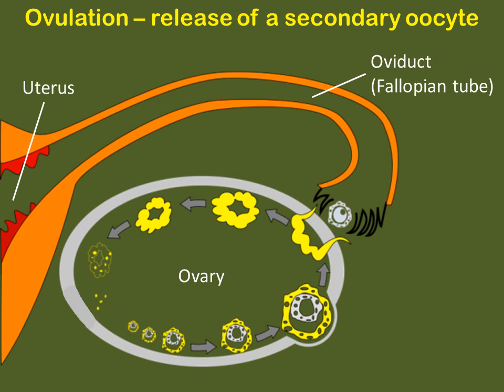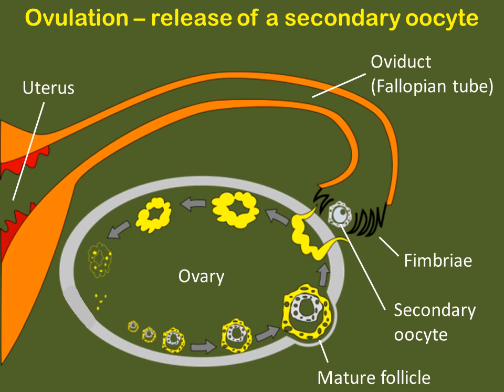Ovulation is the release of that secondary oocyte when the follicle matures to the point that it will rupture. So here we see in the ovary a mature follicle getting larger and larger until the point where meiosis I completes and produces a secondary oocyte. Now that secondary oocyte will rupture out of the follicle, still surrounded by some of those cells, but will burst from the follicle and actually be released outside of the ovary into the abdominal cavity for a very brief period of time.